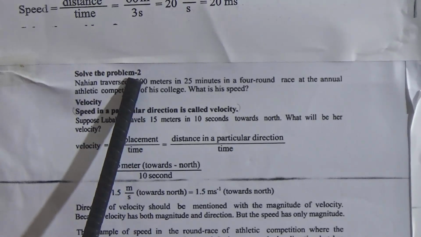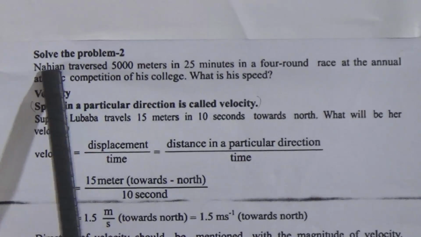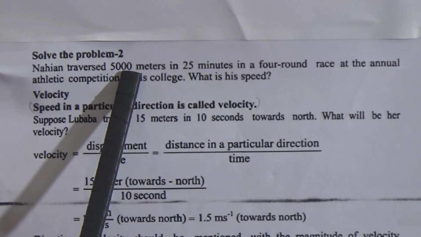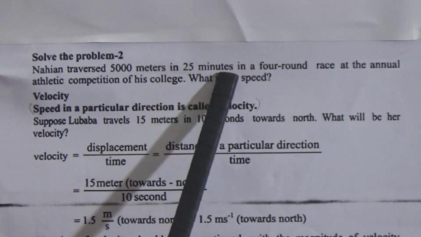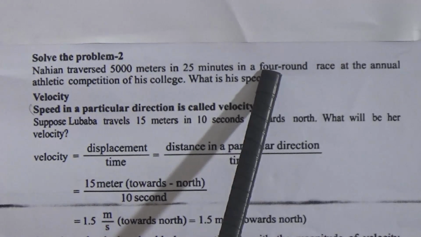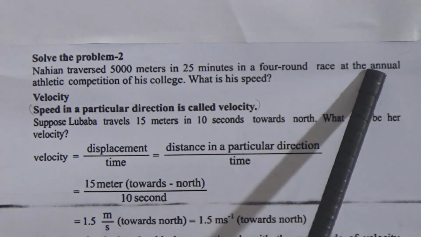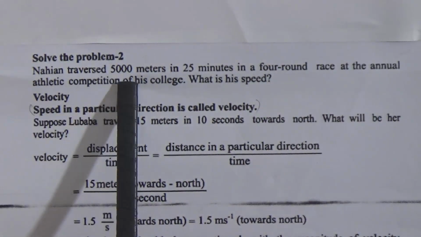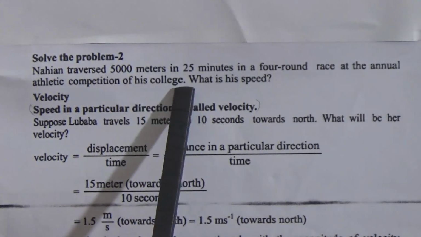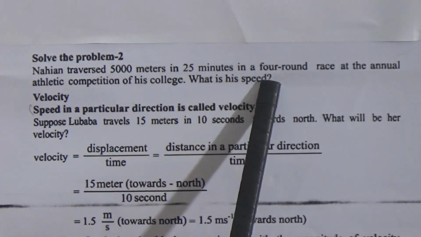Here we have to solve some problems, that is problem 2. Nahian traversed 5000 meters in 20 minutes in a 4-round race at an annual athletics competition of his college. What is his speed?